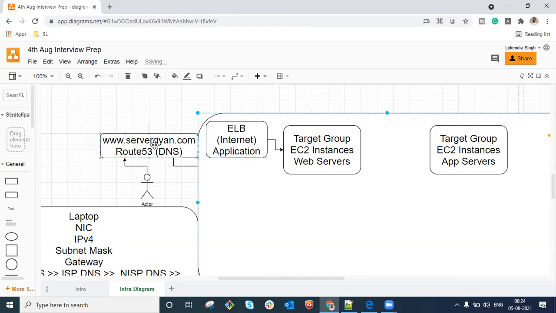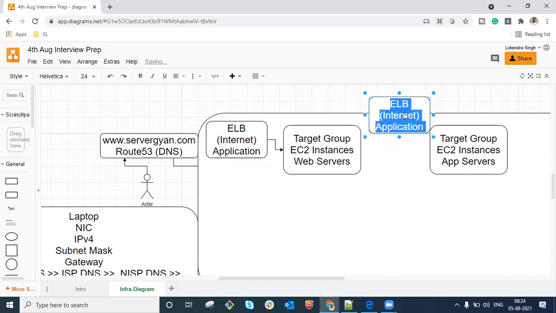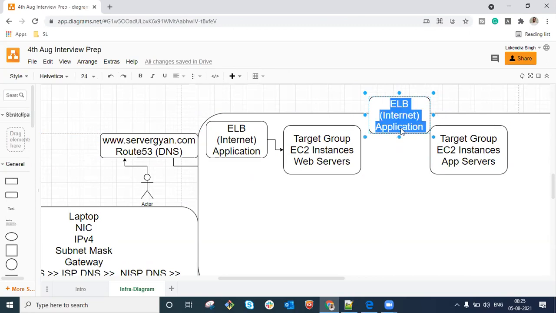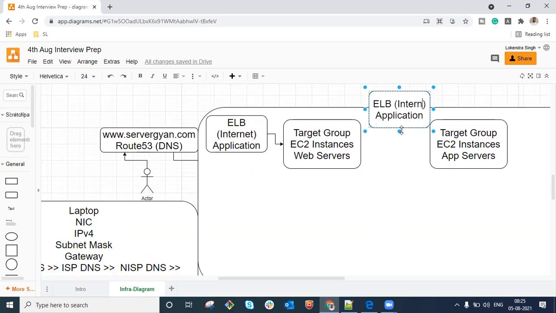All the requests which are coming directly from DNS are being taken care of by this particular load balancer. Once again, we will have a load balancer here. It could be an application load balancer or a network load balancer, depending on the type of application you are going to have. So guys, once again you are going to have a load balancer here, and this load balancer is going to be maybe an internal load balancer.